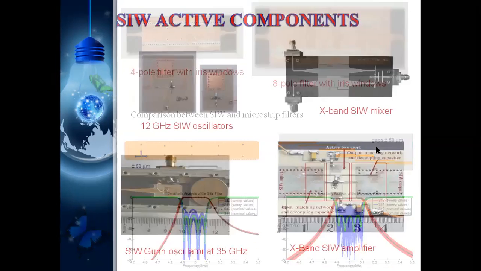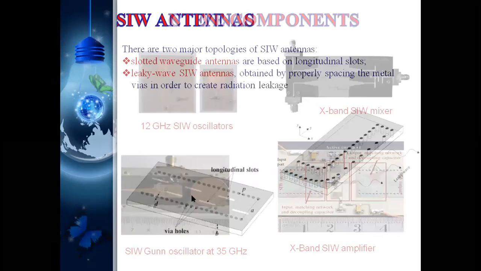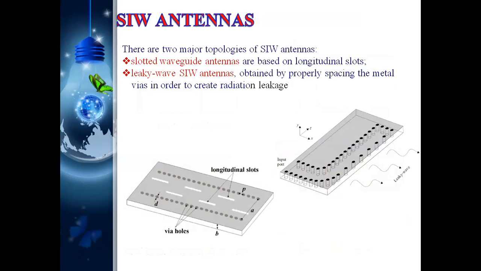And how will we design the active components? This works as an oscillator, and this works as a mixer. Here this is not a dielectric component, this is a directional component, a directional coupler, and here some of the components will mix the signal. And this is an amplifier, and this is the oscillator at 35 gigahertz. And the SIW antenna, we are placing slots in this case. That's why this works as an antenna, and this is also another antenna.